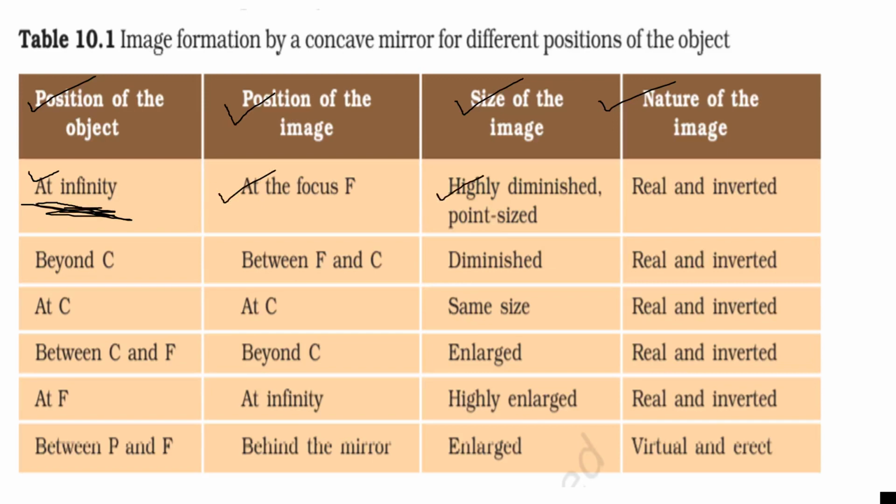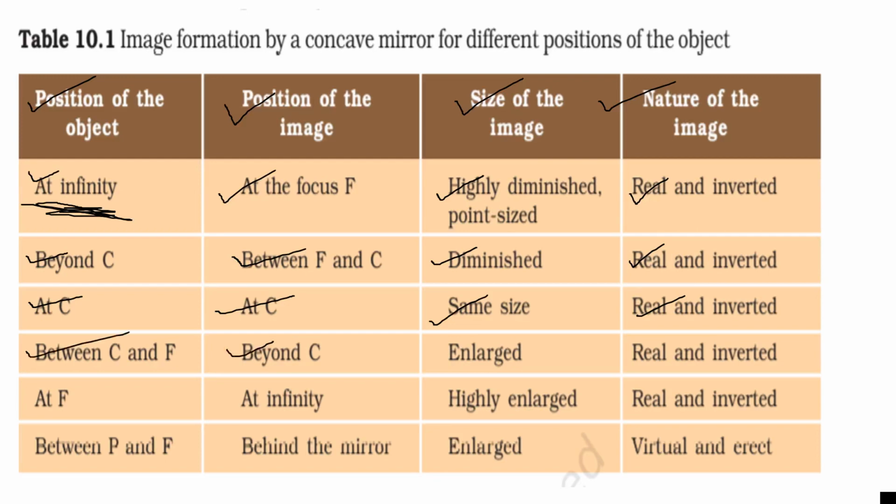When the object is placed beyond C, the image will form between F and C. It will be diminished. It will be real and inverted. When the object is at C, the image will also form at C. It will be of same size, real and inverted. When the object is placed between C and F, the image is formed beyond C. It will be enlarged, real and inverted.